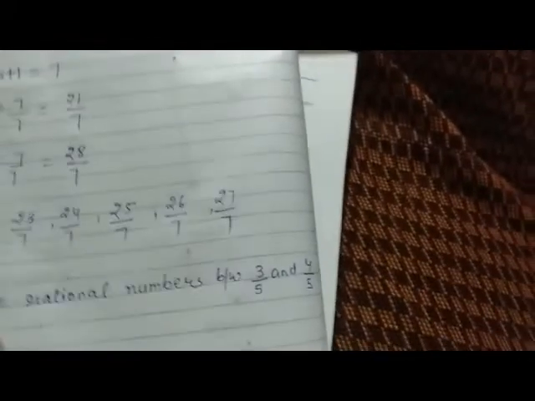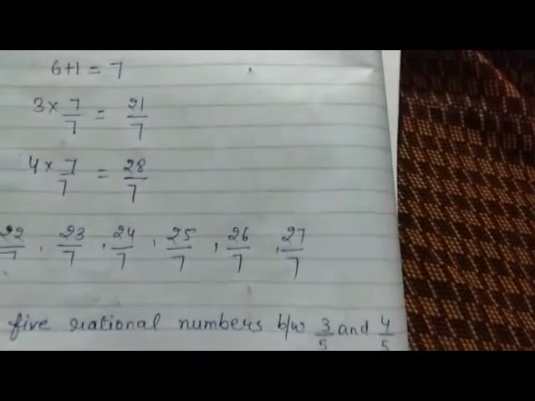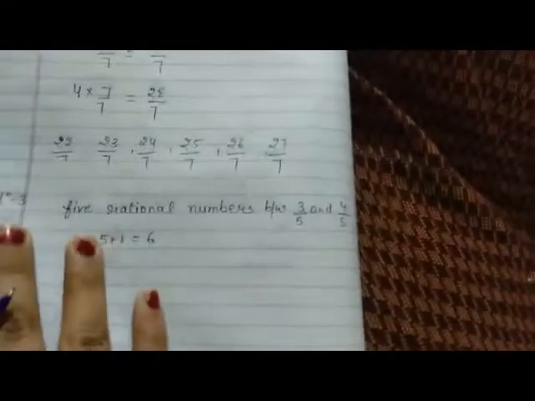So what we will do, we will add 5 plus 1, that is 6, and multiply both the digits with 6 upon 6.